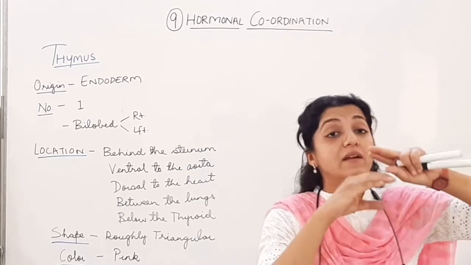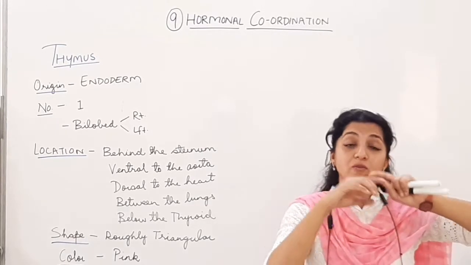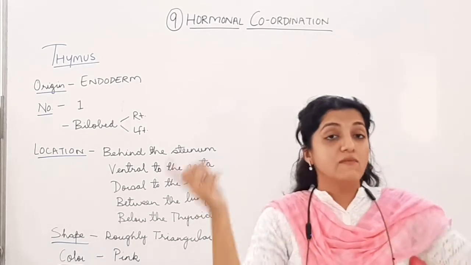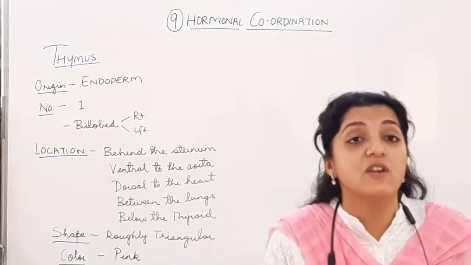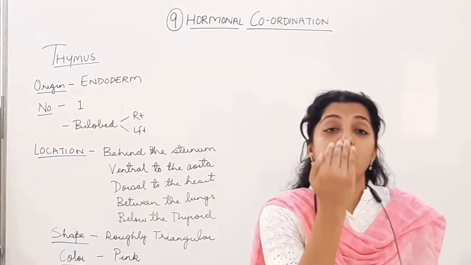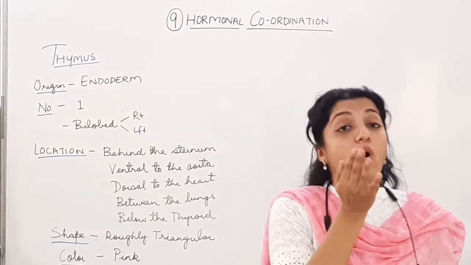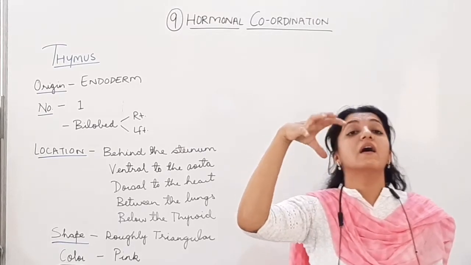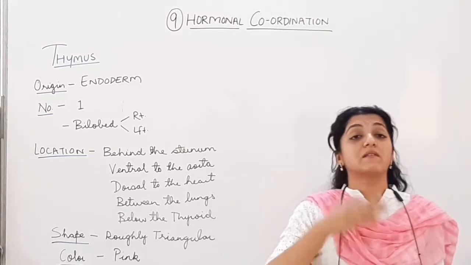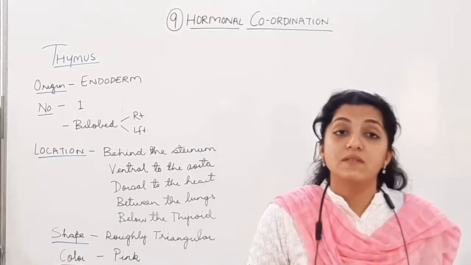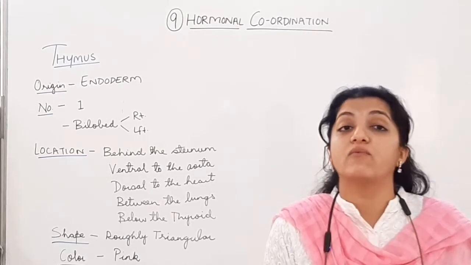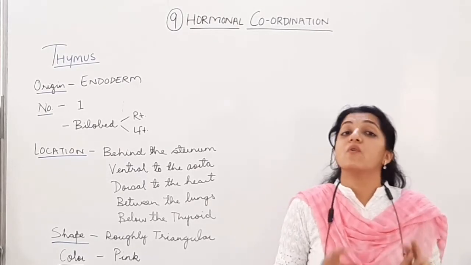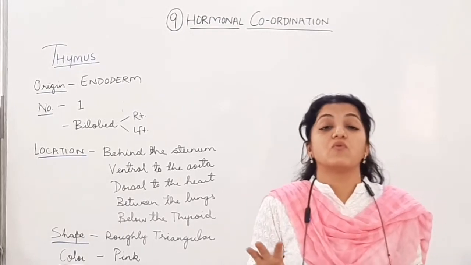All right, ventral to the aorta. Aorta जो heart से निकलता है, the artery which is leaving the heart with the oxygenated blood is the aorta. So it is going to be ventral to the aorta, dorsal to the heart, above the heart, superior to the heart. It is going to be behind the sternum. यहाँ का chest bone is the sternum, in the midline of the body. देखो, location उसका ध्यान से सुनो.